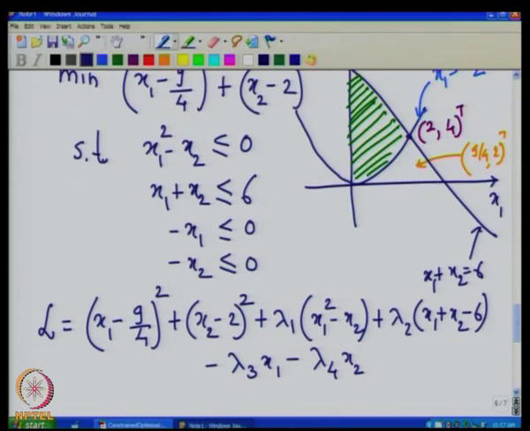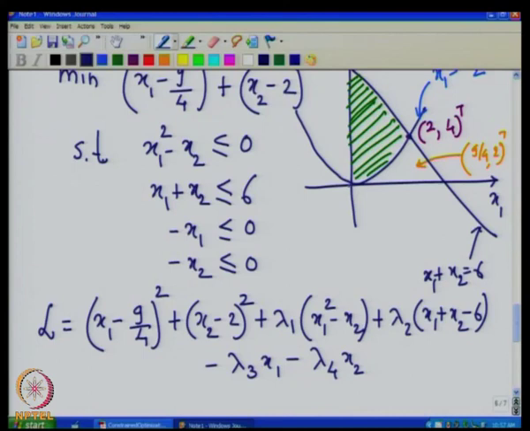Now, the case that needs to be checked is whether the solution lies on this curve. If the solution has to lie on this curve, only the first constraint will be active, the rest of the constraints will be inactive, and therefore lambda 2 star, lambda 3 star and lambda 4 star will be 0.